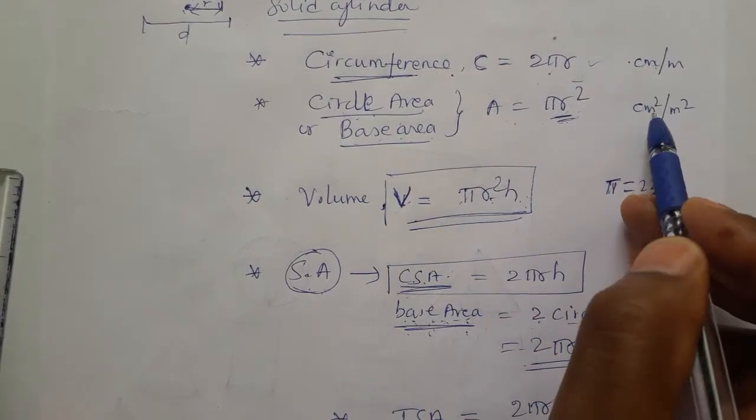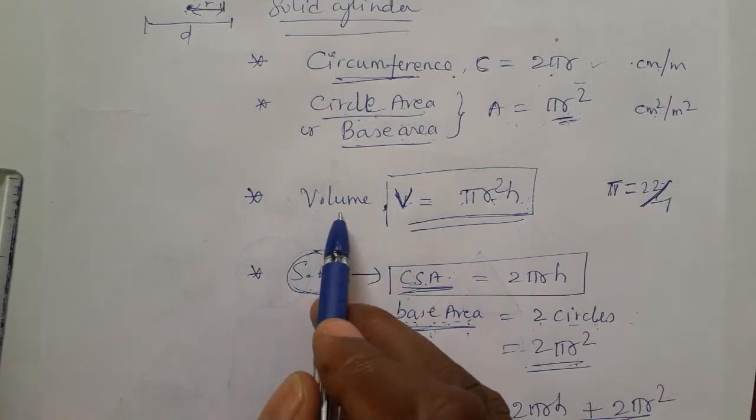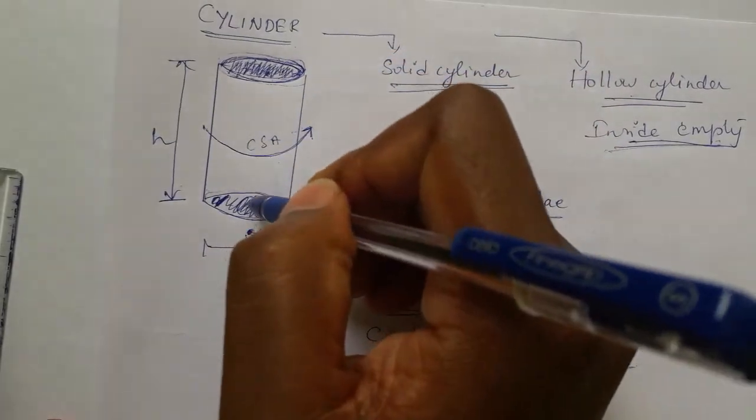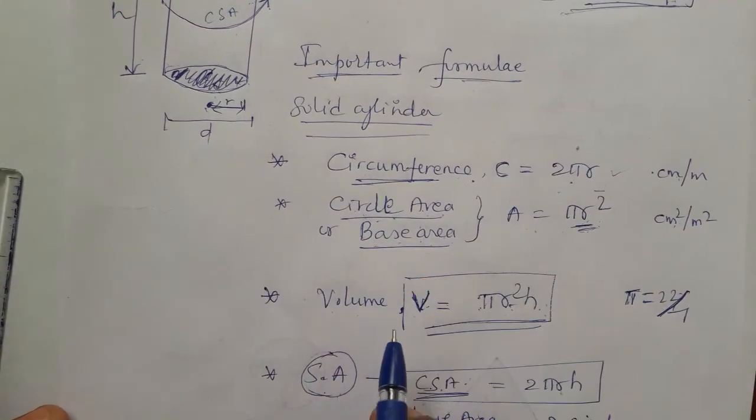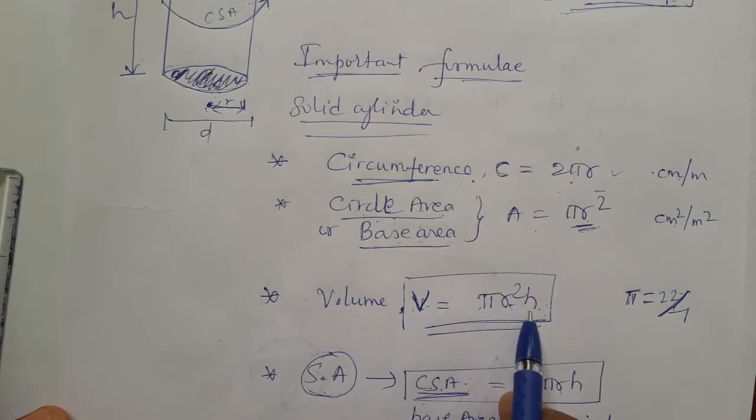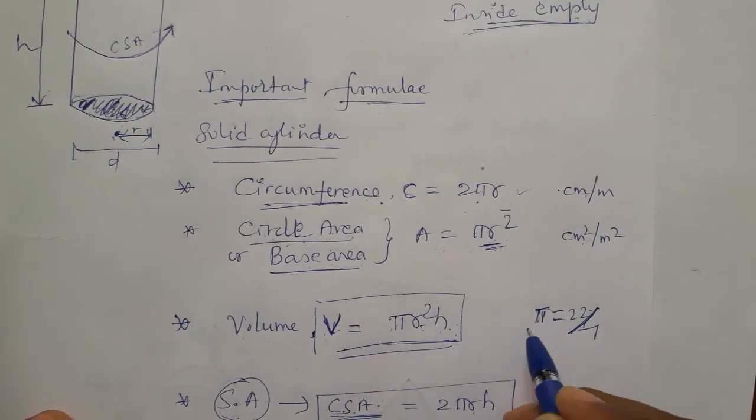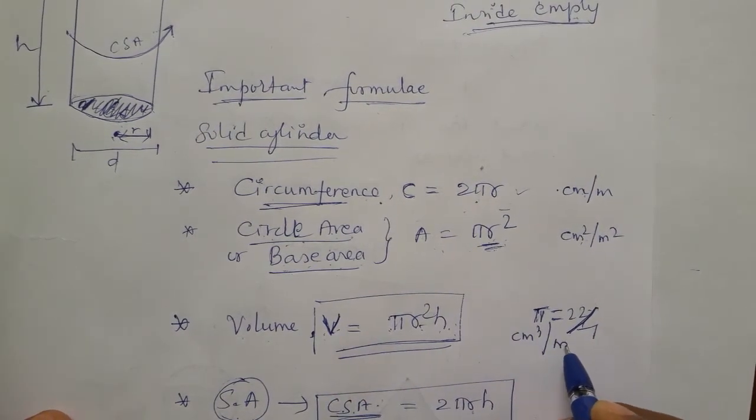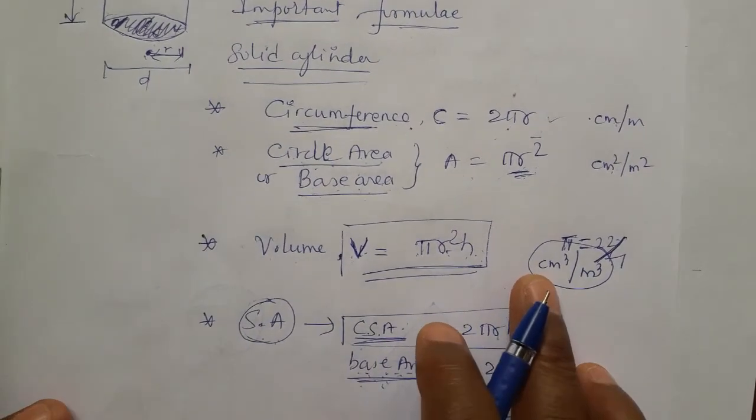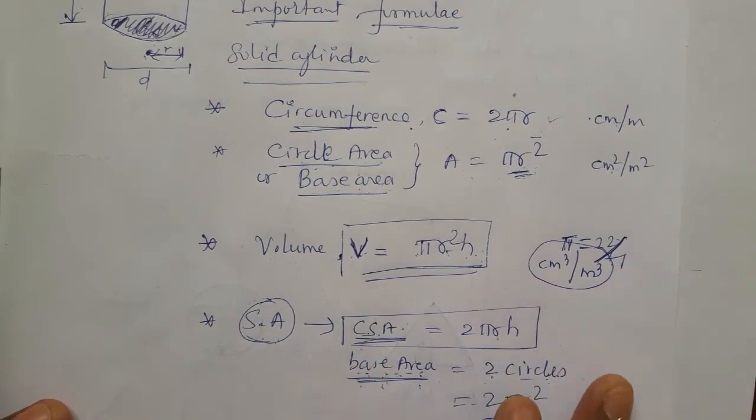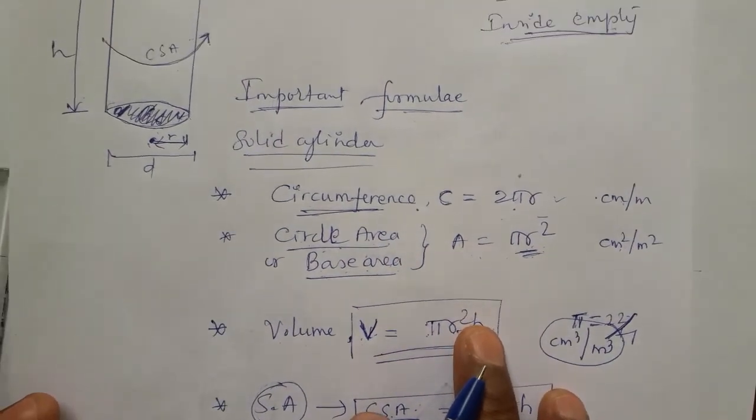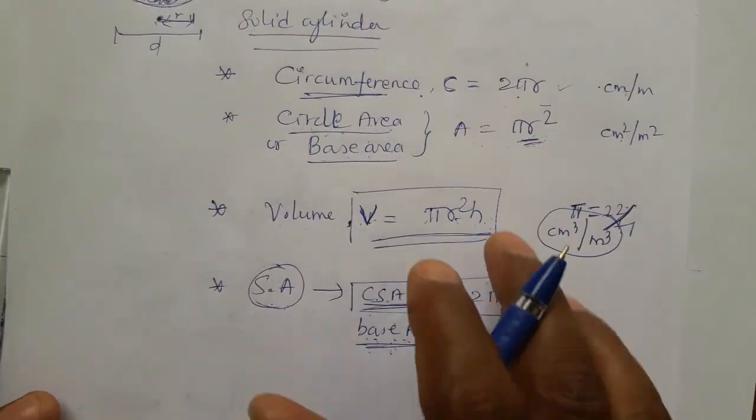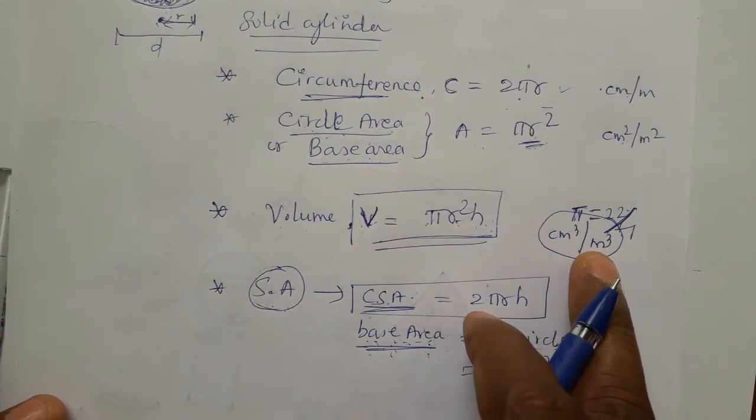Volume is a cubic dimension. Volume is the material present inside the cylinder. If water is present inside the cylinder, to find the amount of water we use the volume formula, pi r square h. The unit of volume is either centimeter cube or meter cube. Remember, volume is always measured in cubic units. Area is in square units, volume is in cubic units, because the cylinder is a three dimensional figure.